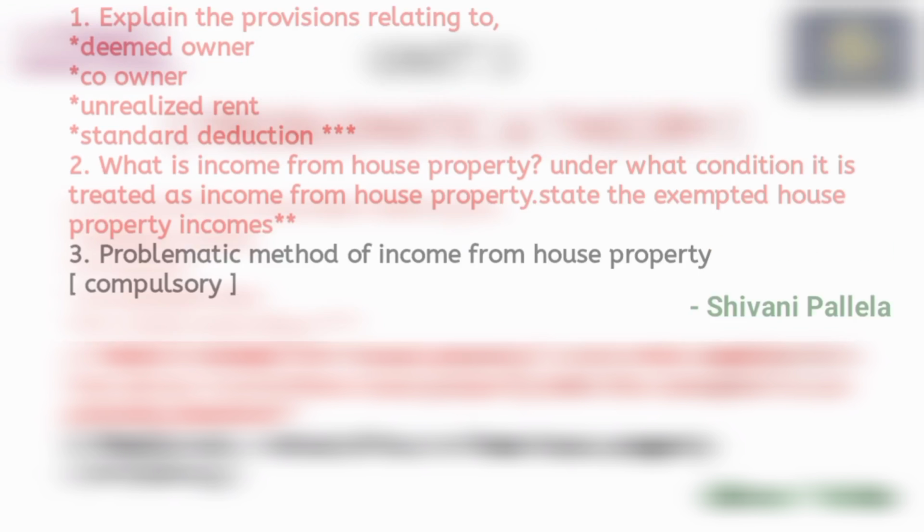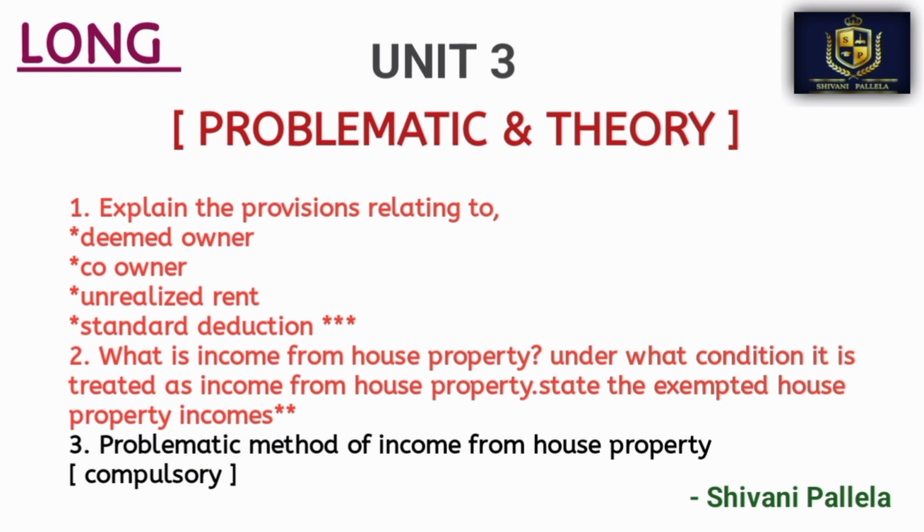And coming to unit number 3, we have chances to get problematic questions as well. As problematic is compulsory, they will ask a compulsory problematic question. So my suggestion to you is, prepare the income from house property methods problematic for unit 3. They will compulsorily ask one problematic question in part B, that is the methods of income from house property.